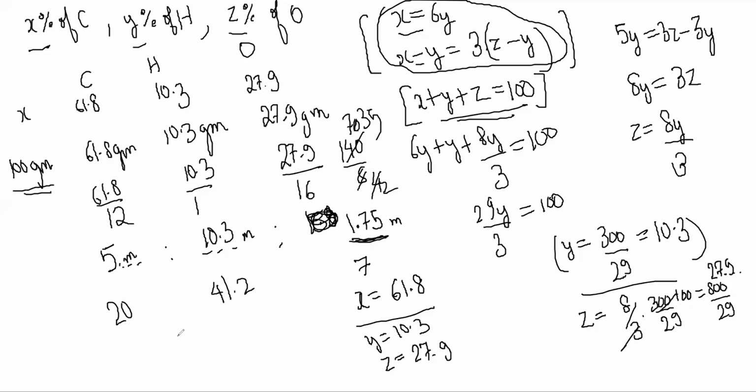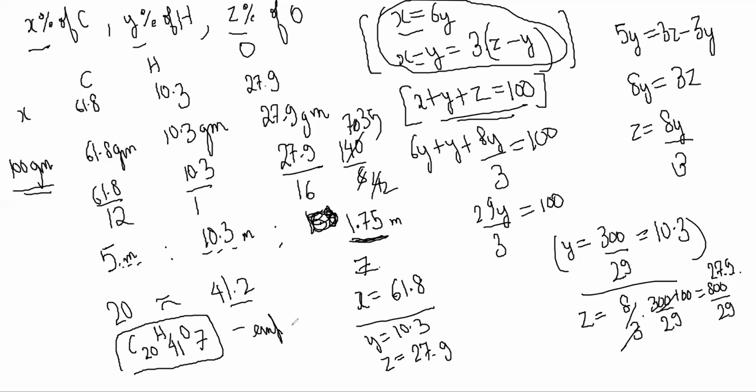So what I'm getting is the ratio should be around C20H41O7, approximately integer ratios. This is my empirical formula.